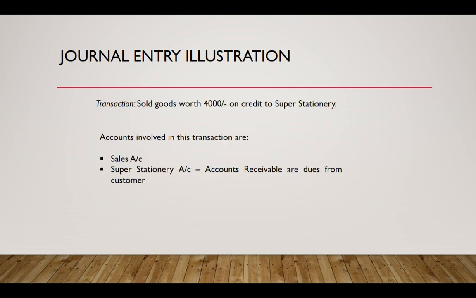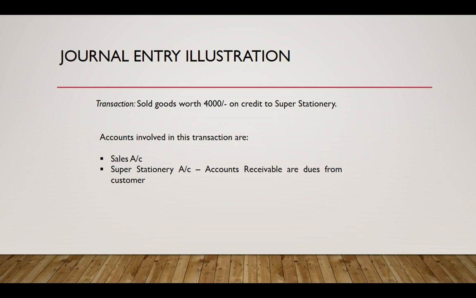Alright, now let's move to the next transaction. It is a credit sales transaction to a buyer called Super Stationery. In this transaction, the accounts involved are the sales account and the buyer's account, which is an accounts receivable account.